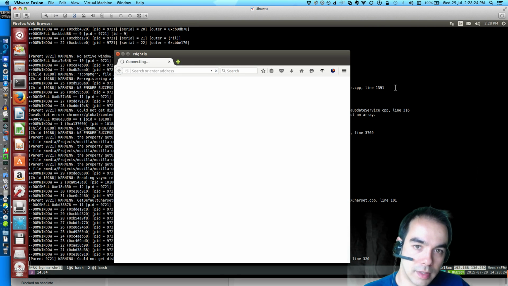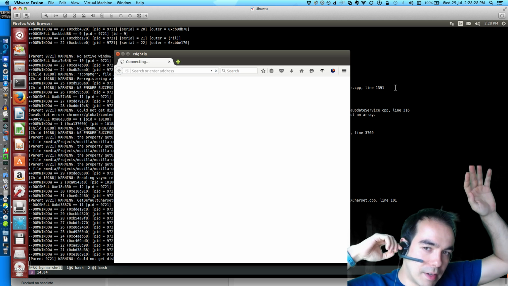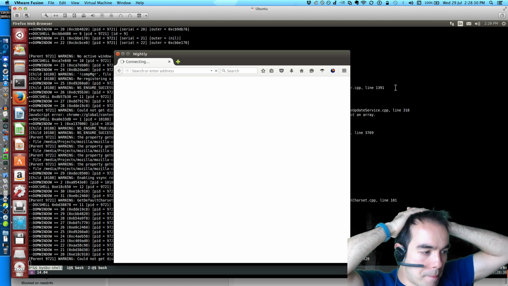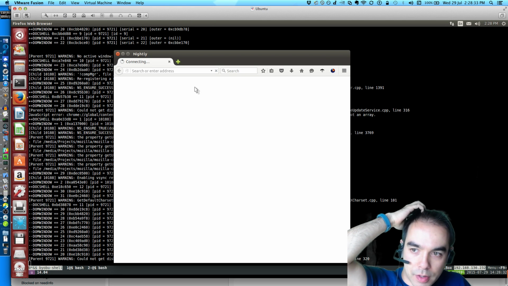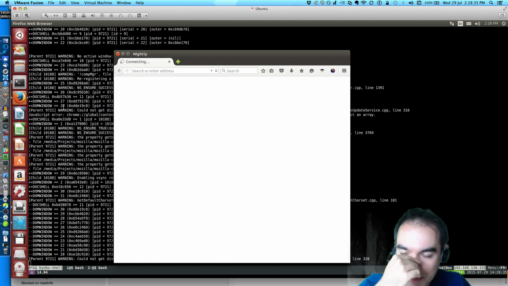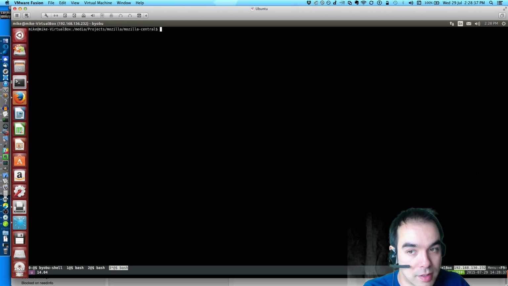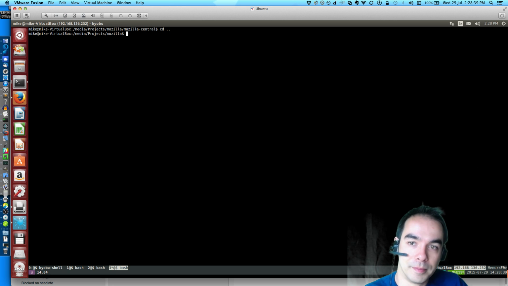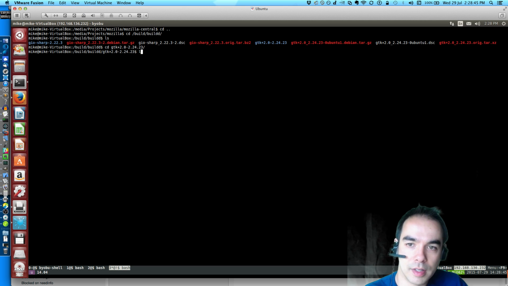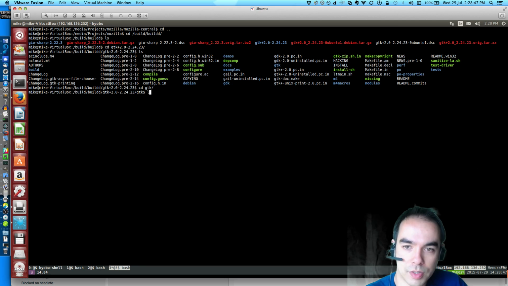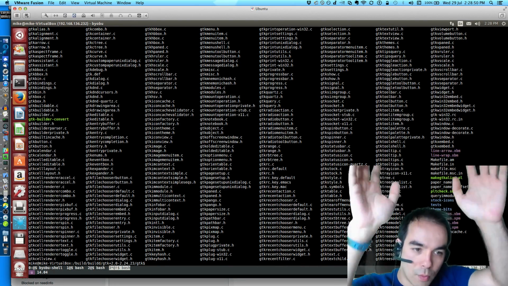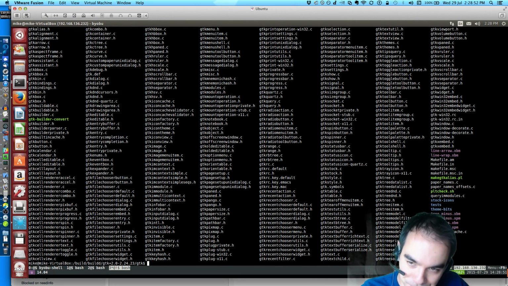Great. Now, let's figure out a plan of attack. Here's what I know, and it all comes down to me understanding GTK. Where's the source? Build, GTK. Here we are in GTK land. This is what you're seeing as the source for GTK. There's a lot of it.